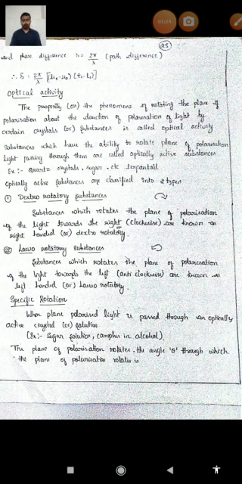On the other hand, we have laevorotatory substances, which rotate the plane of polarization in an anti-clockwise direction, that is, towards the left-handed side. Those types of substances we call laevorotatory substances. Based on this optical activity,